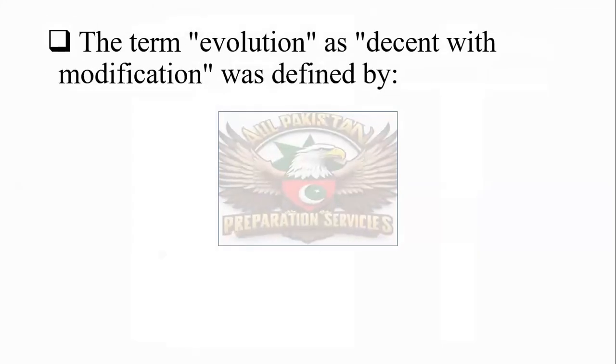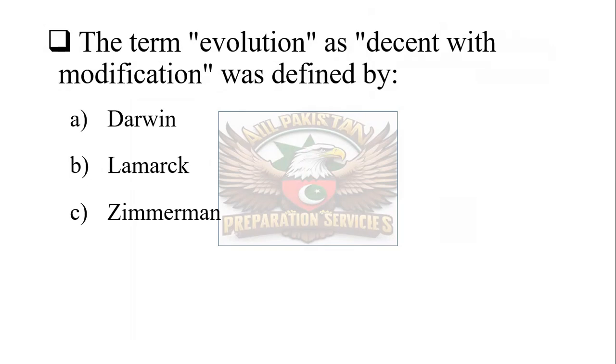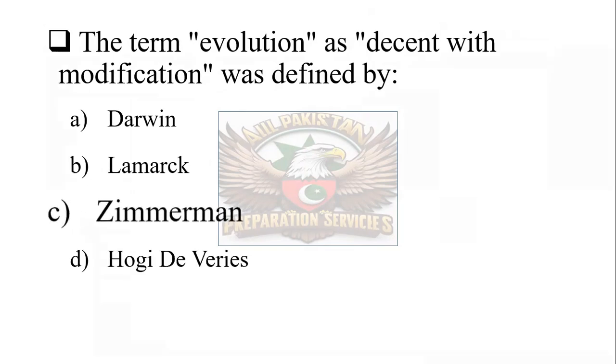The term evolution as descent with modification was defined by Darwin, Lamarck, Zimmerman, or Tiberius. And the correct one is Zimmerman. The term evolution as descent with modification was defined by Zimmerman.